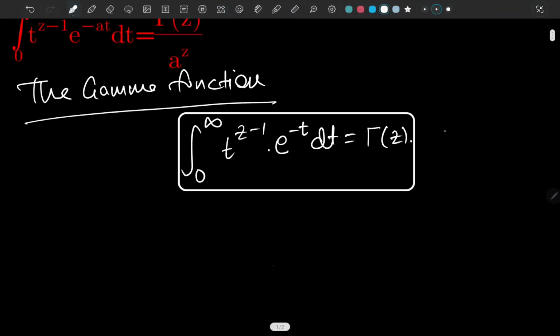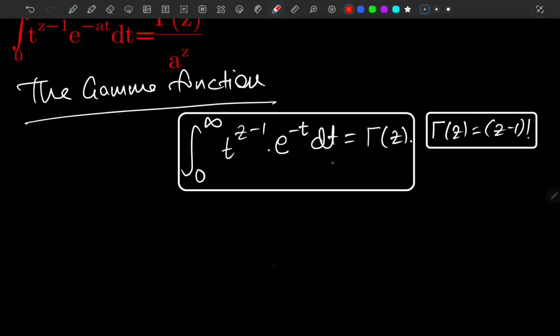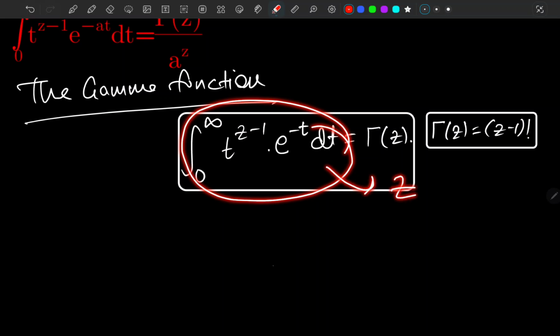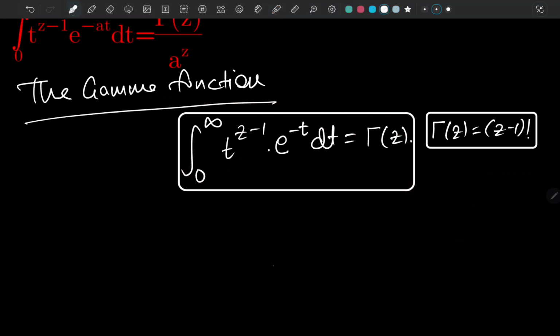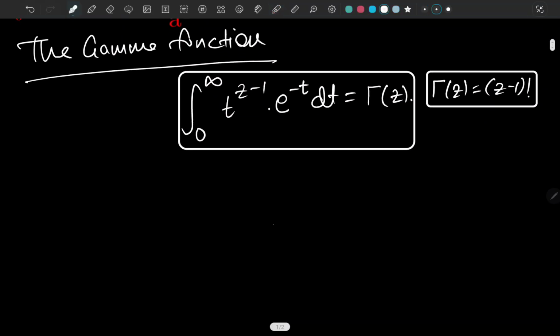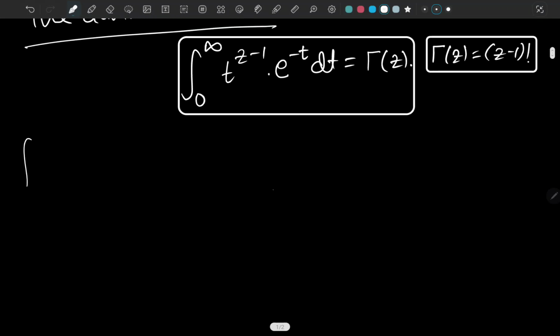I have proved this. Basically, gamma of z is z minus 1 factorial. When you solve this integral, you have z minus 1 factorial, which is represented with the gamma function. That's it. With the use of this and with the use of a u sub, we are going to prove this. So we have the integral from 0 to infinity of t to the z minus 1 e to the negative a t dt.